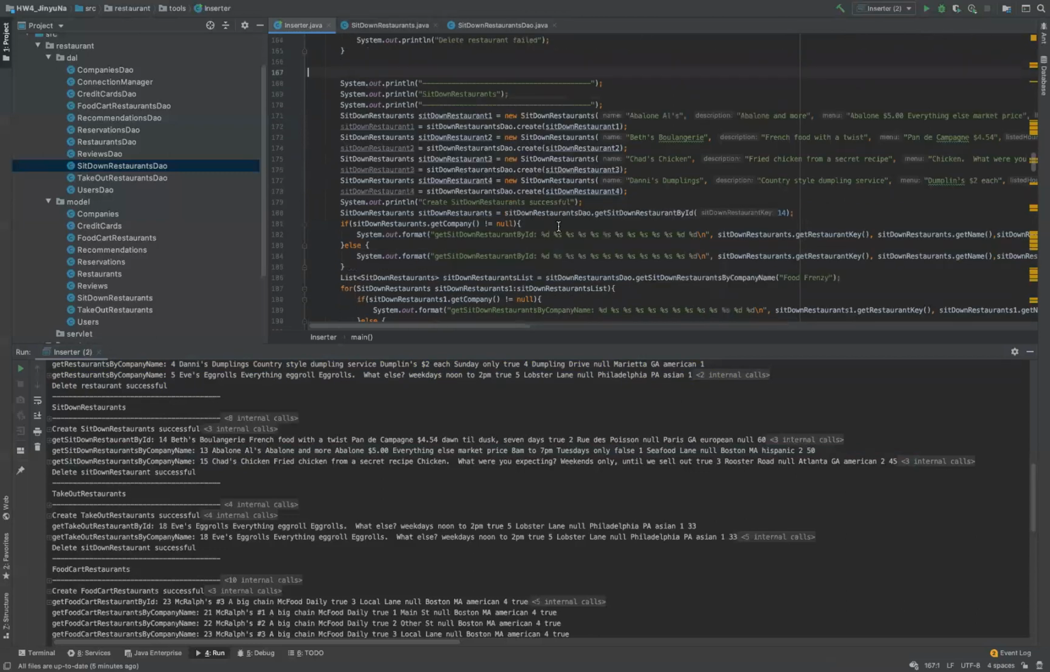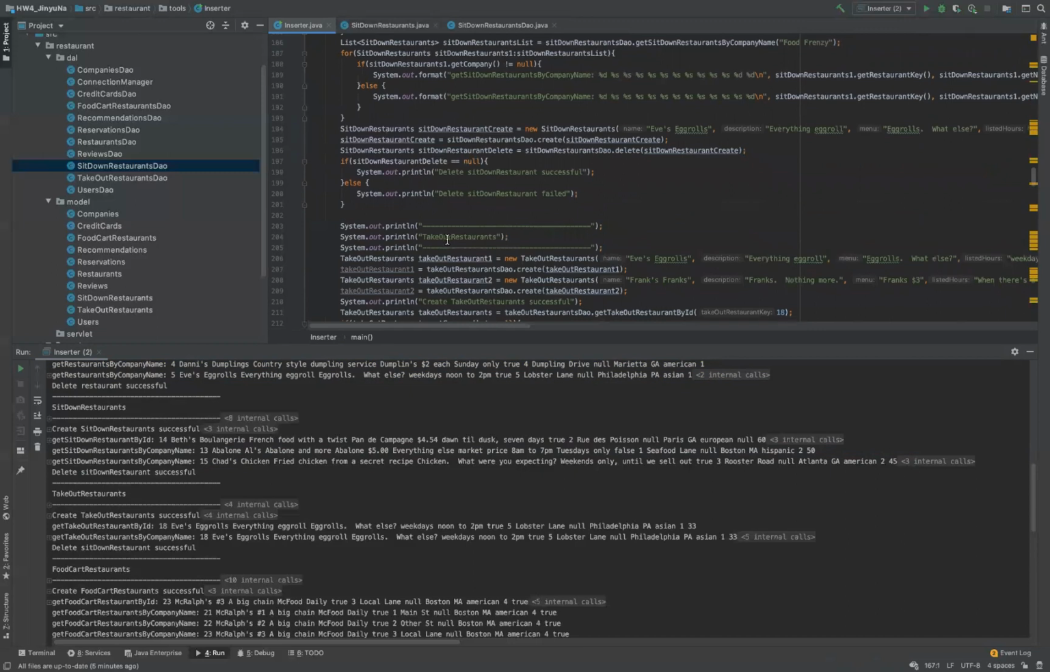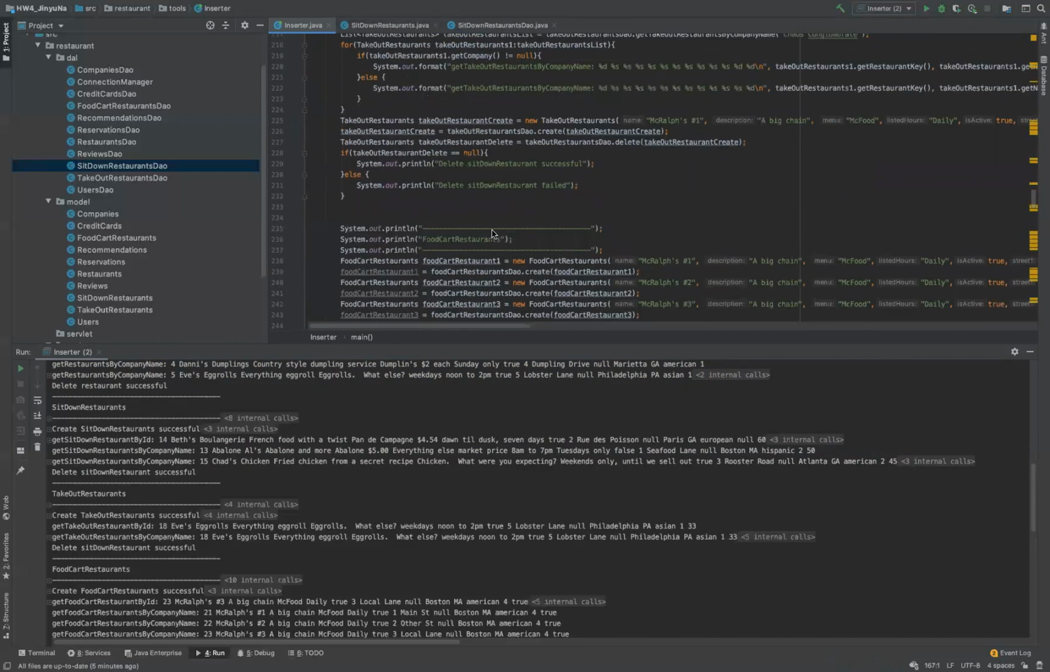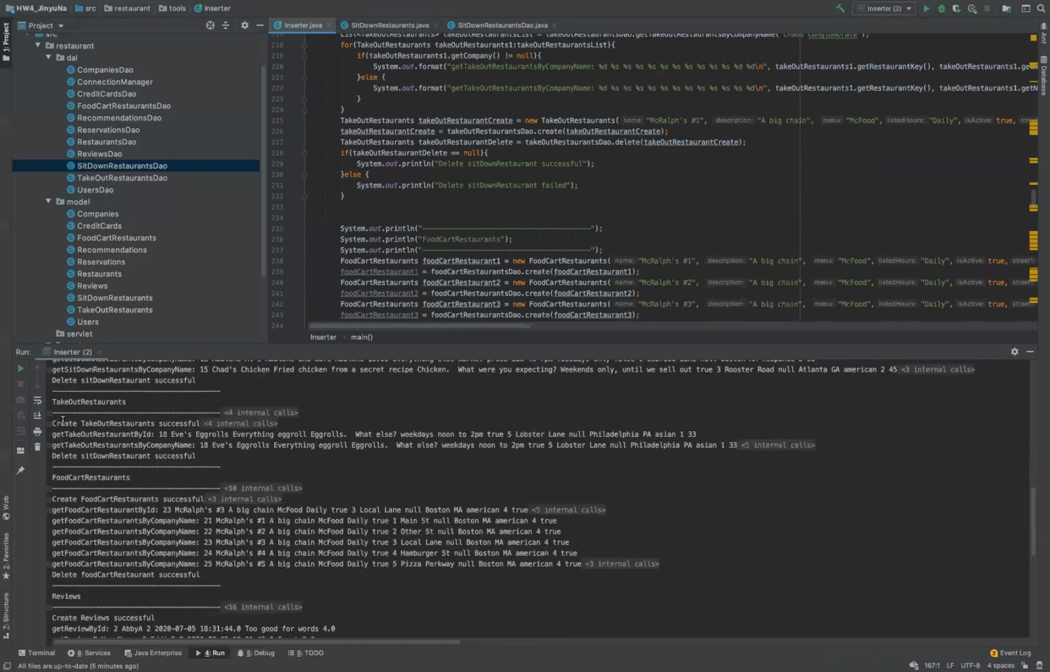Okay, so the next ones are takeout restaurants and food cart restaurants. They are the same as sit-down restaurants. We can see their outputs there.